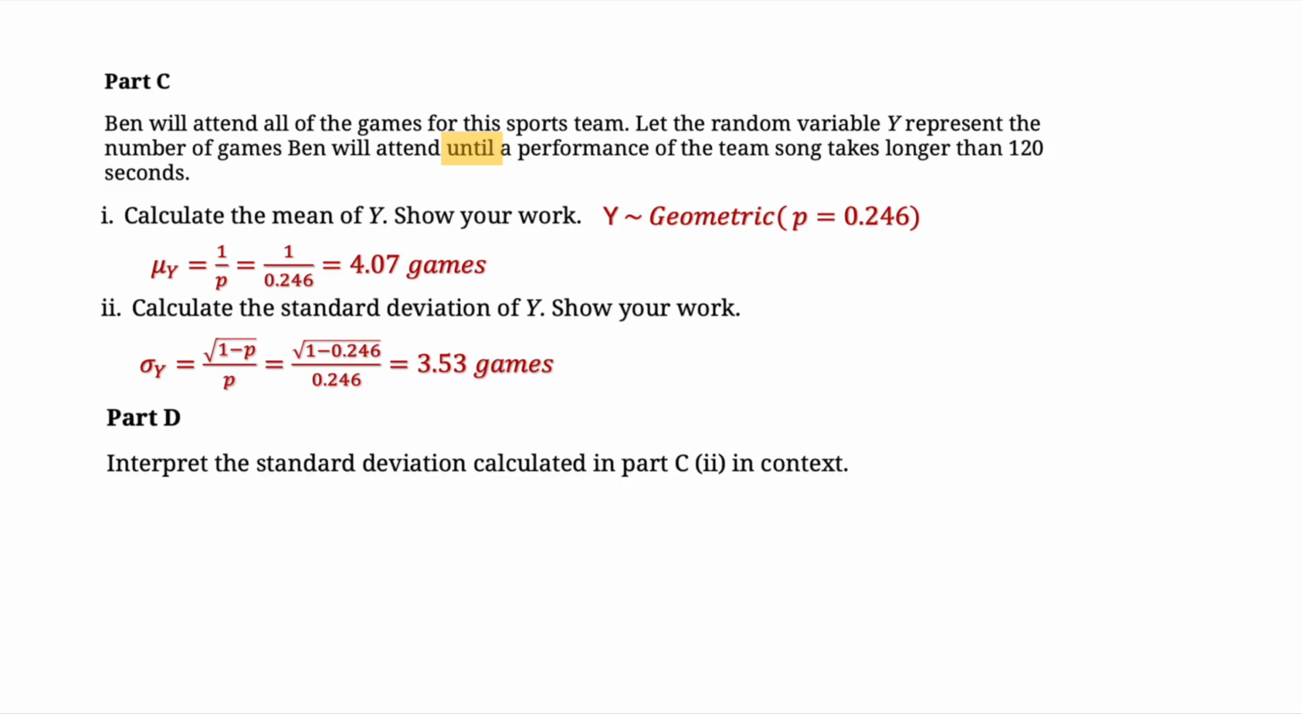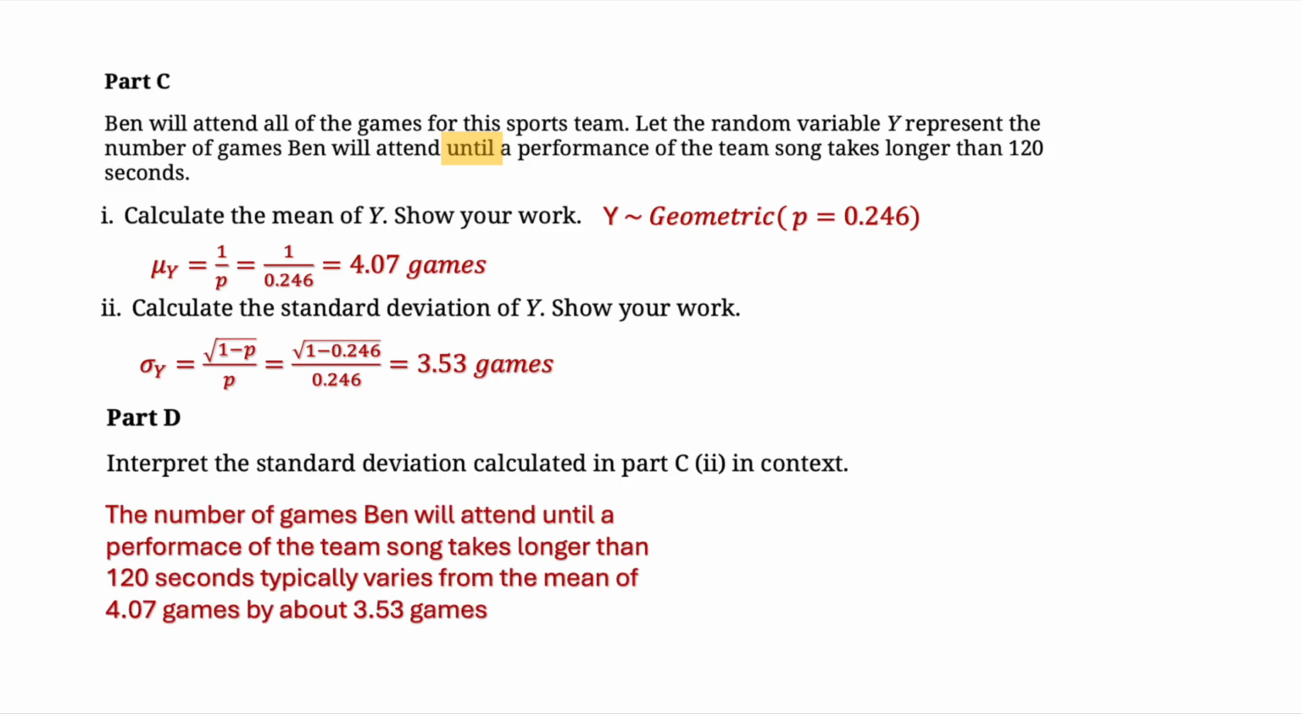Okay, so if you word it properly, first we are going to write the random variable in context, which is the number of games Ben will attend until a performance of the team song takes longer than 120 seconds. That typically varies from the mean, and the mean is 4.07 games, by about the standard deviation, which is 3.53 games. Now, the unit of the mean is the same as the unit of the random variable, the unit which is used to measure the random variable, and the standard deviation also has the same unit.